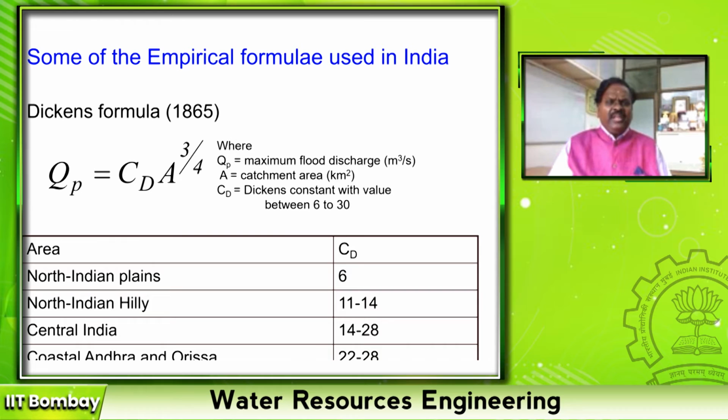He has given various values for this CD depending upon the location, and its value varies between 6 and 30. For North Indian plains it is 6, hilly regions 11 to 14, central India and coastal Andhra 22 to 28. So the coefficient says where we can use this formula.